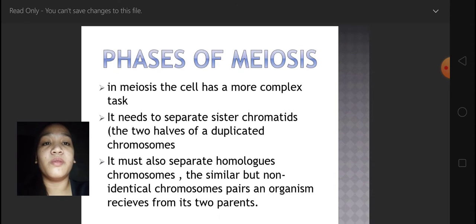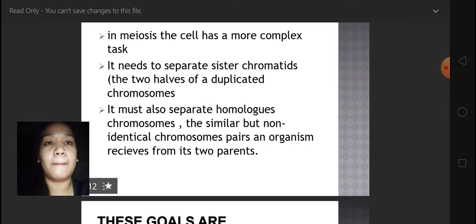In the phases of meiosis, the cell has more complex tasks than in mitosis. It needs to separate sister chromatids, and it must also separate homologous chromosomes, the similar but non-identical chromosome pairs an organism receives from its two parents.